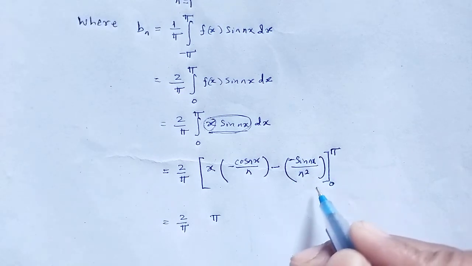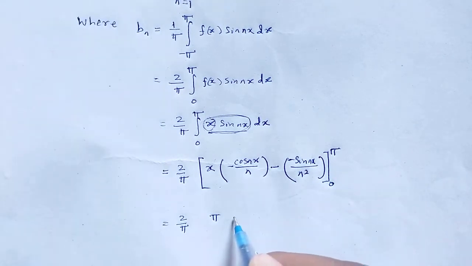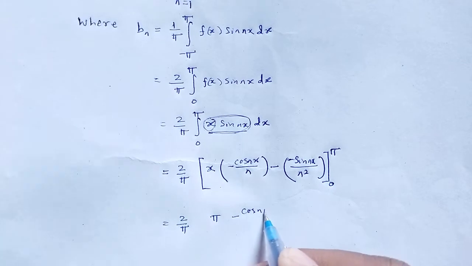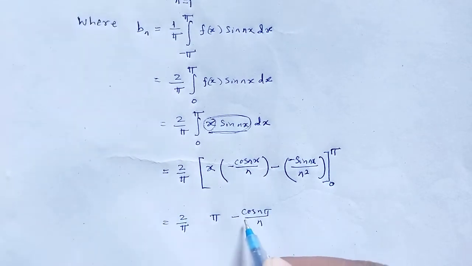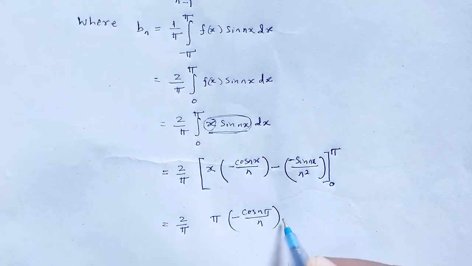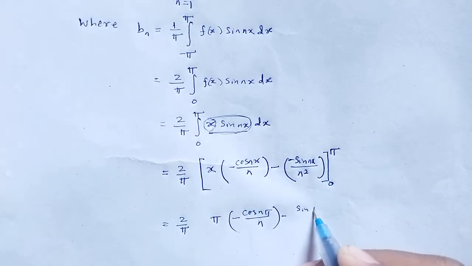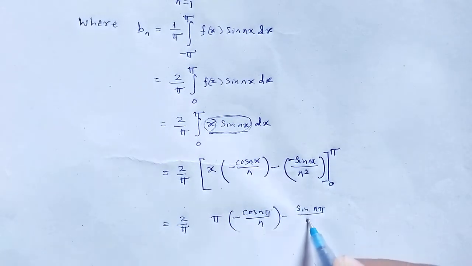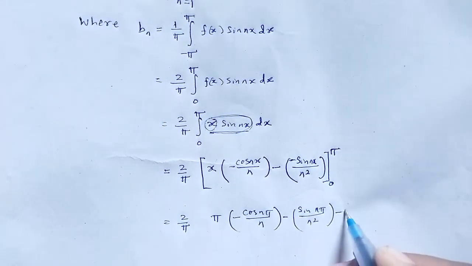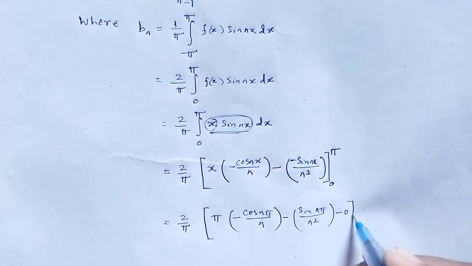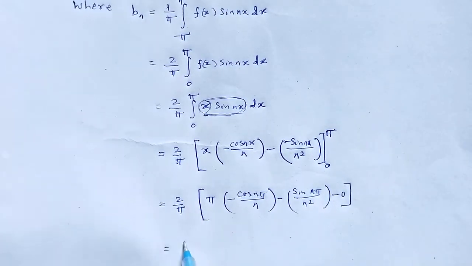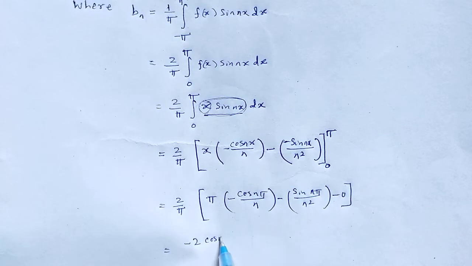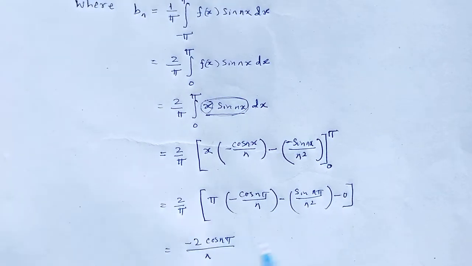That is equal to 2 by pi, taking upper limit minus lower limit, minus pi cos n pi by n minus sin n pi by n square, minus 0, which is equal to minus 2 cos n pi by n.